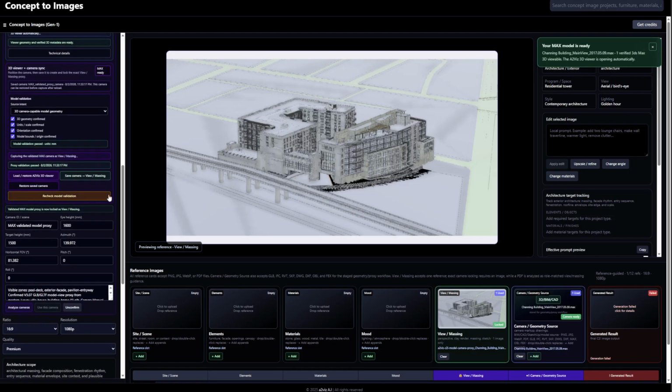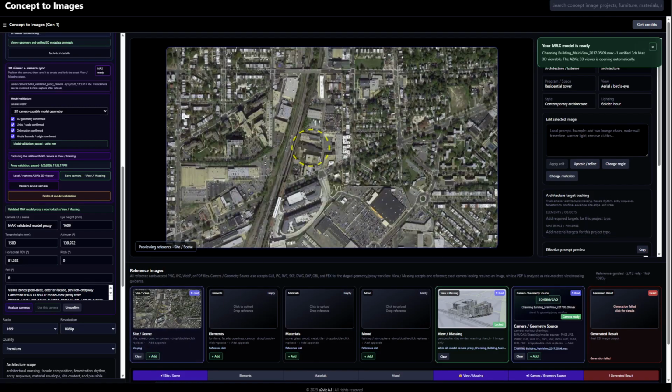I then save the validated source camera into view in massing and lock the captured proxy. This image becomes the authority for camera position, azimuth, pitch, field of view, perspective, crop, building sequence, and major screen space placement.